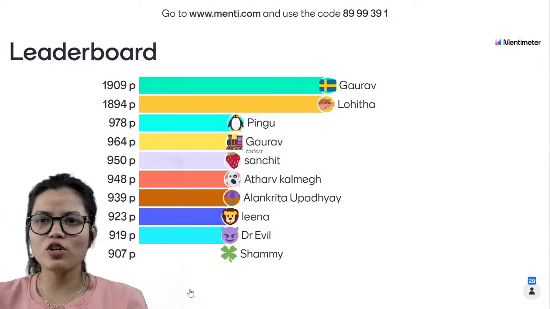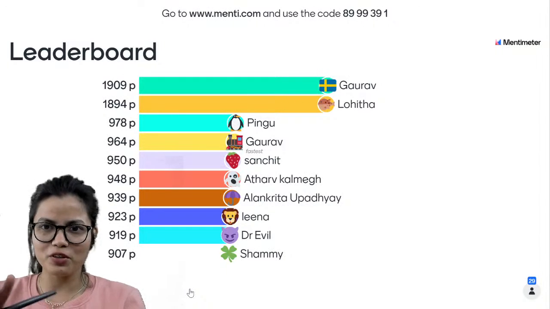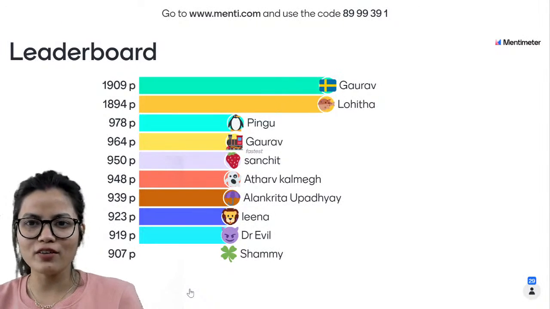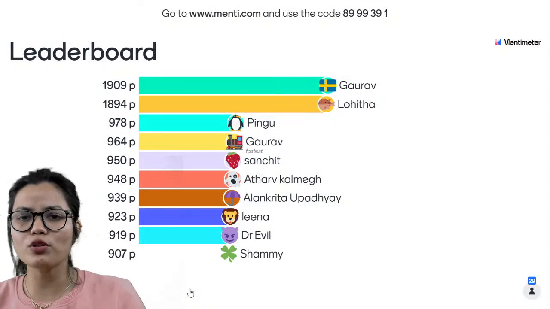Okay. So I think there is a twist in the leaderboard. Okay, so now we have Gaurav leading the leaderboard with 1909 points. I think Gaurav, you have 2 IDs or what? So we have Lohita, Pingu, Gaurav, Sanchit, Atharv, Alankrita, Leena, Dr. Evil and Shemi. Wow, that's great. That's great. All of you are doing great.